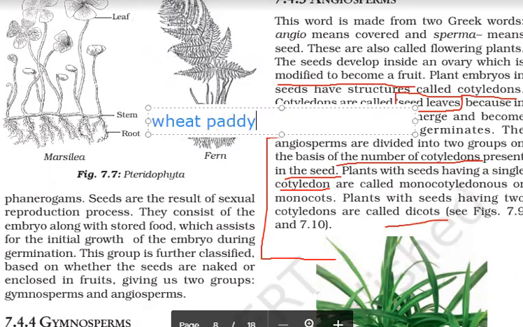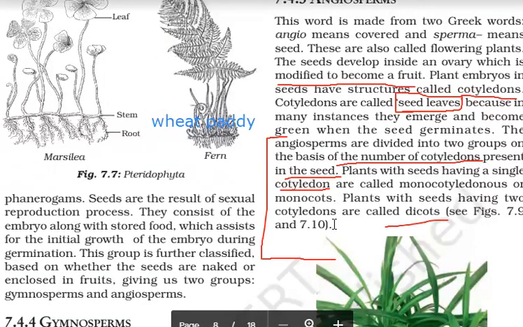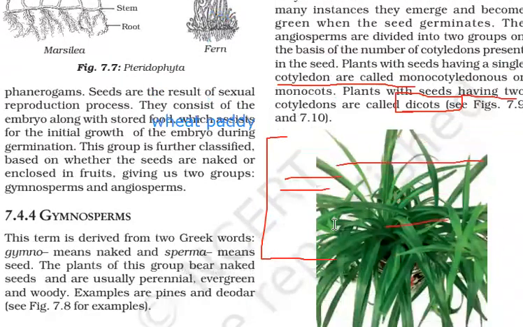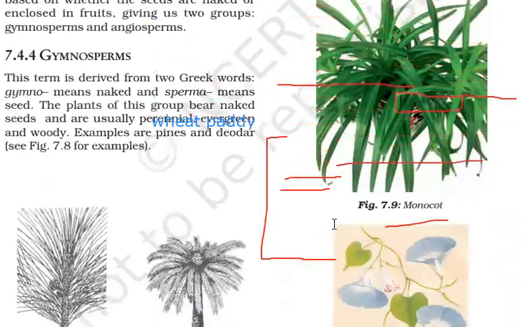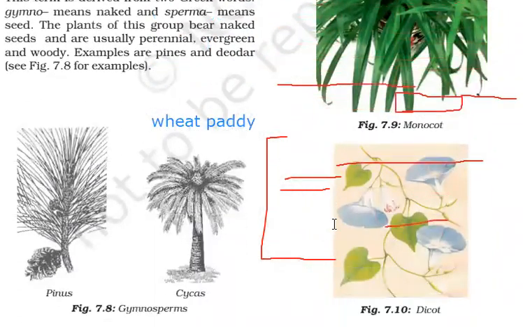Paddy or rice grain, you cannot divide it into two parts neatly. I mean, it cannot divide automatically. So these are monocots because they have one cotyledon. These do not have two cotyledons. So angiosperms are divided into two categories, monocots and dicots.